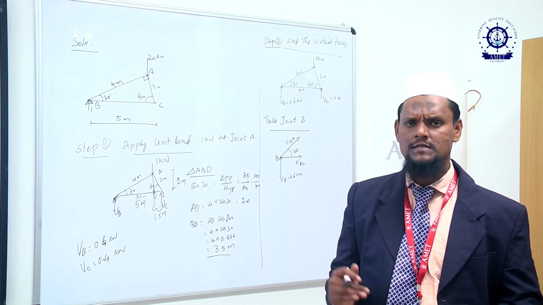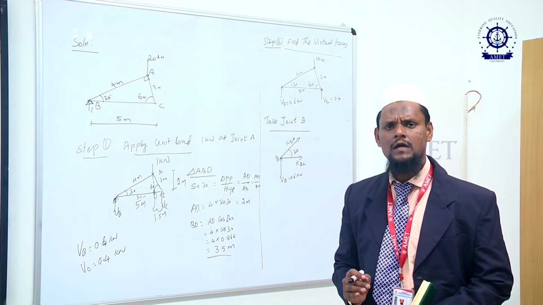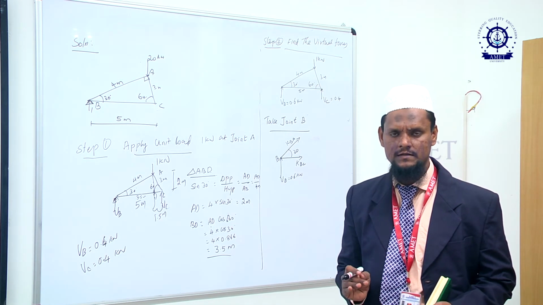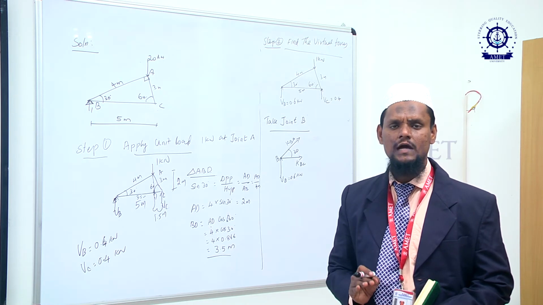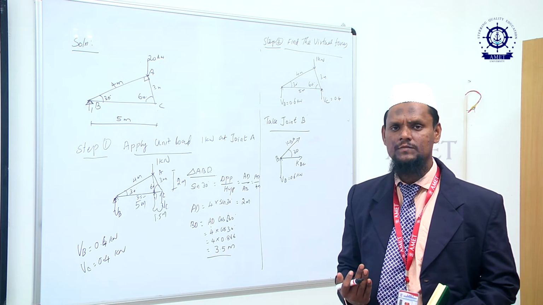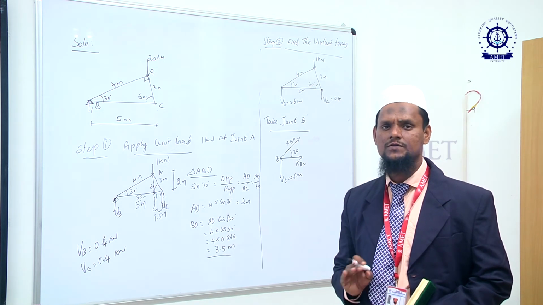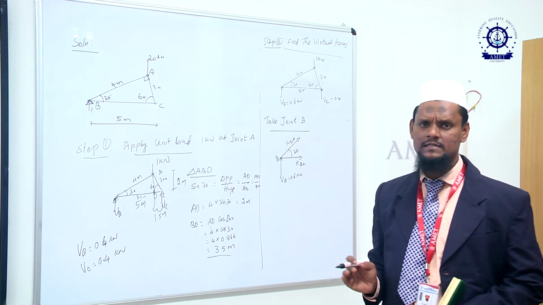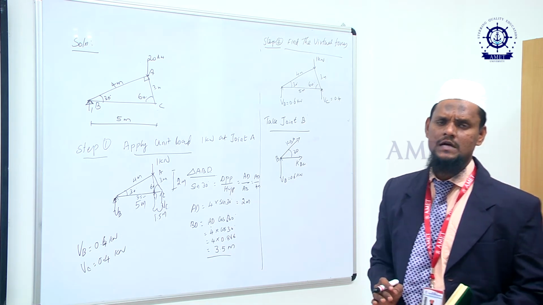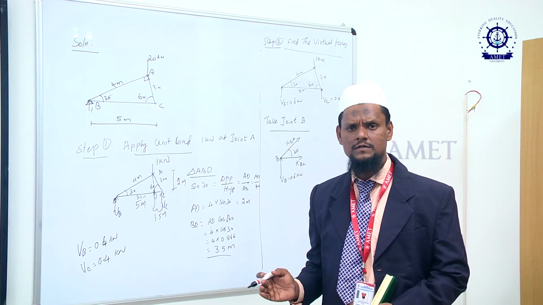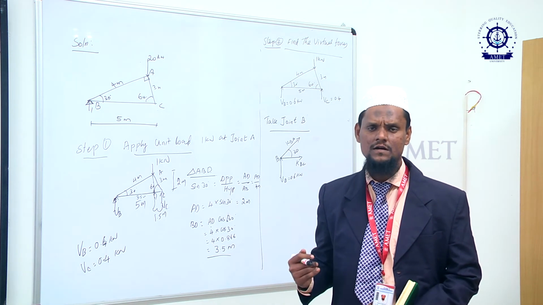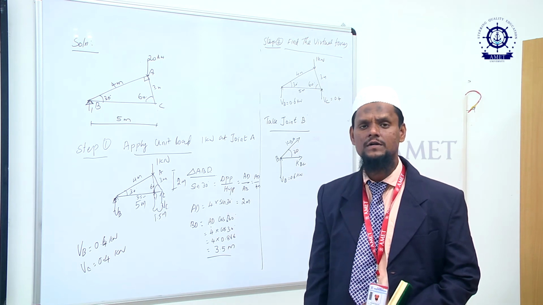So for this type of problem, if you don't know whether a tensile or compressive force is acting in the member, first we have to assign all as tensile forces. After working out, if you get a negative sign, it means you have to change the convention, so it is a compressive force. If your result is positive, then your assumption is correct, it is a tensile force. If your result is negative, the assumption is wrong, so you have to consider it a compressive force.